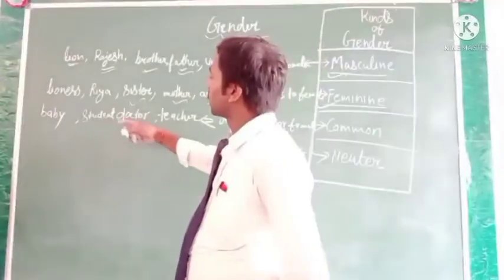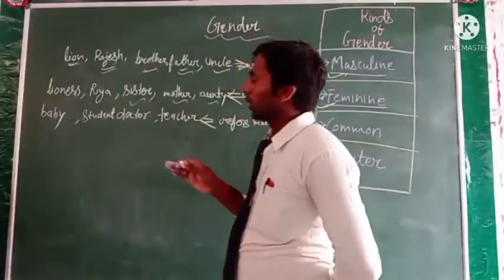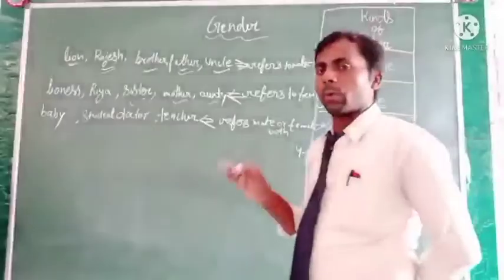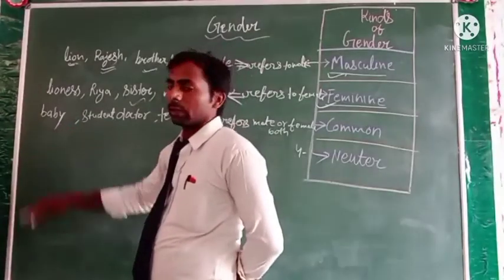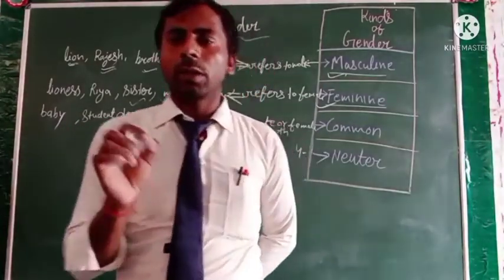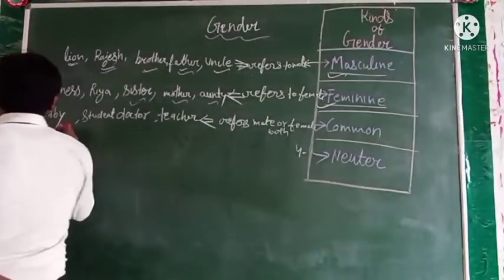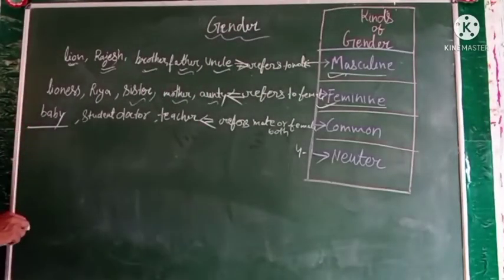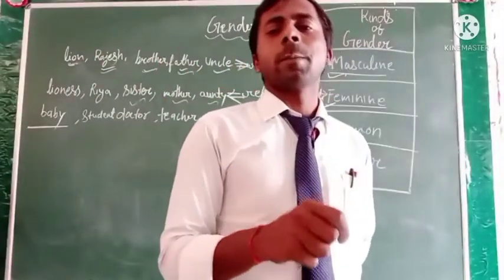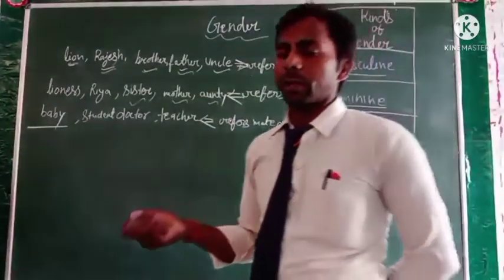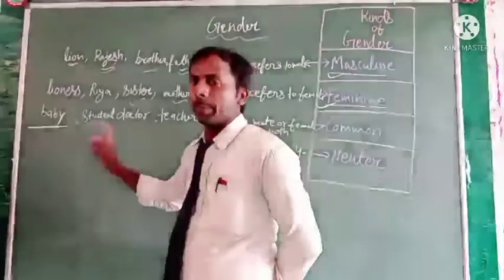Okay, and student, you know very well. You can also say the female or girls or boys both can be student. And baby is used for a little child, that is used for both. If the baby is a girl, then you can call it baby, and if the baby is a boy, then you also call it baby. So the word baby is used for both persons, male and female.